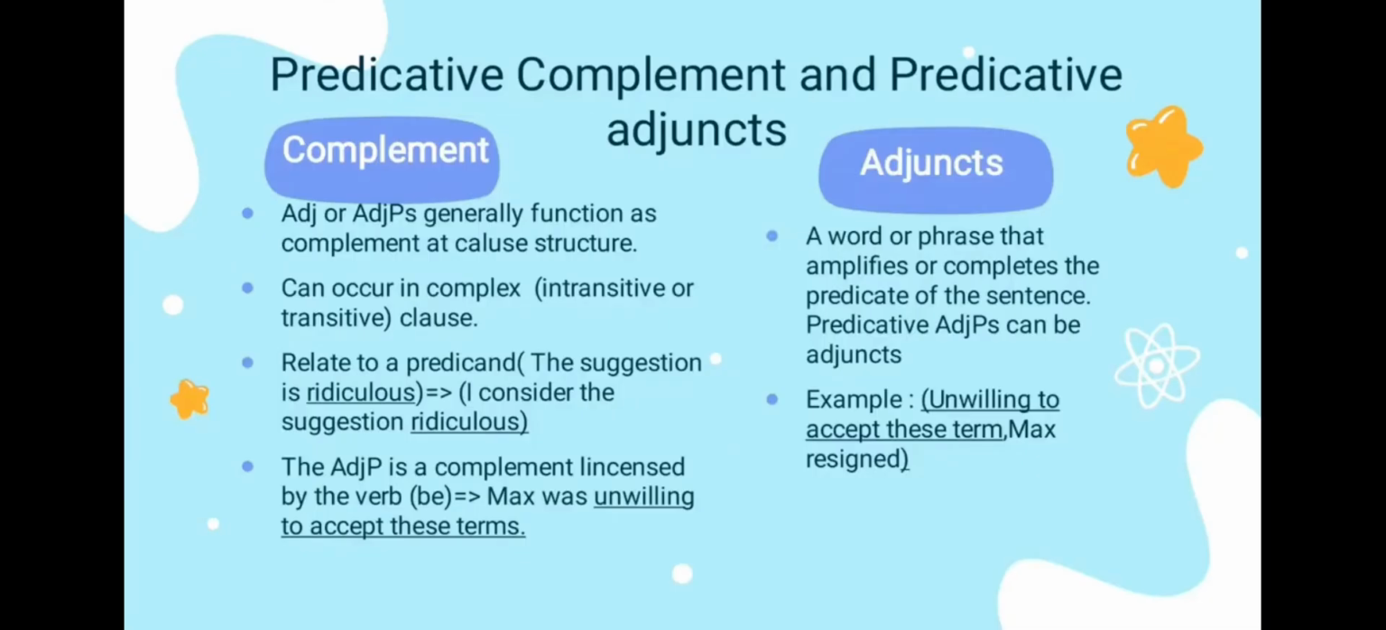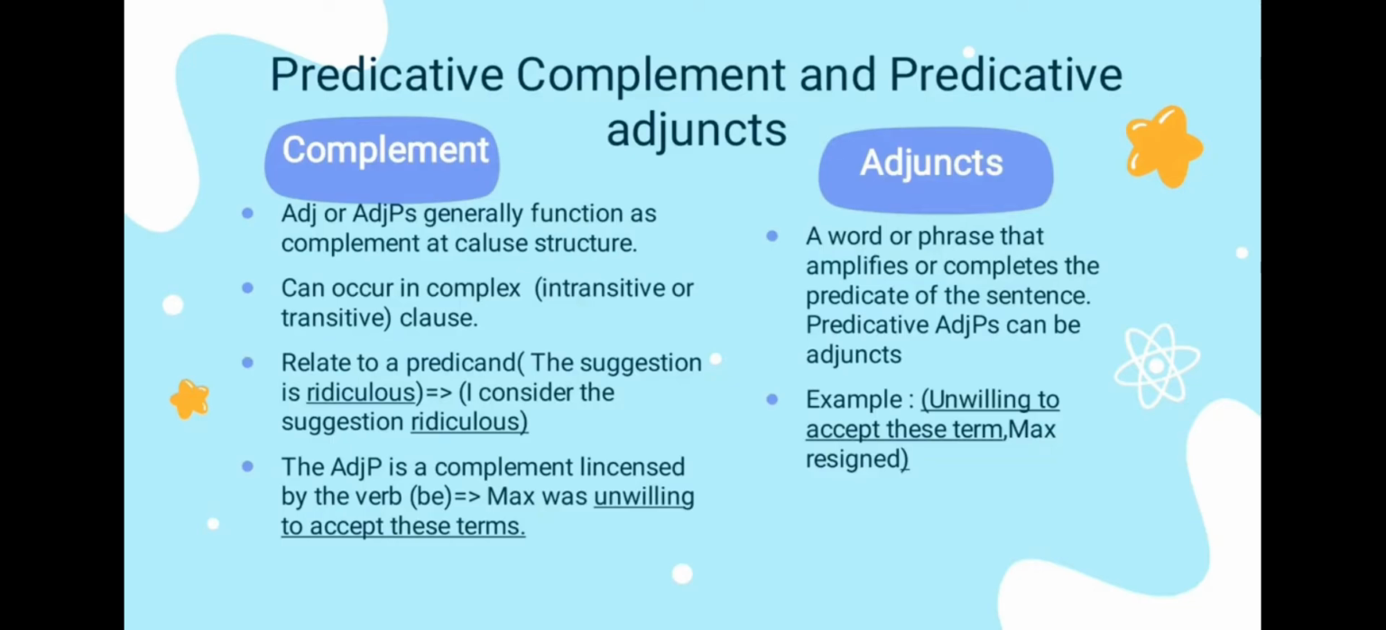Adjective complement and predicative adjunct. In complement, an adjective or adjective phrase generally functions as a complement in clause structure and can occur in complex sentences like complex intransitive or complex transitive clauses. For example, the suggestion is ridiculous is an intransitive clause, and I consider the suggestion ridiculous is a transitive clause.